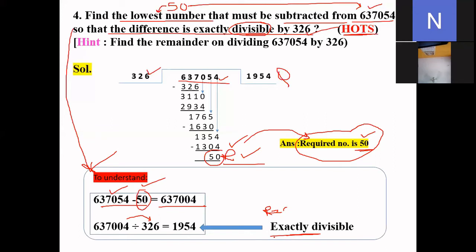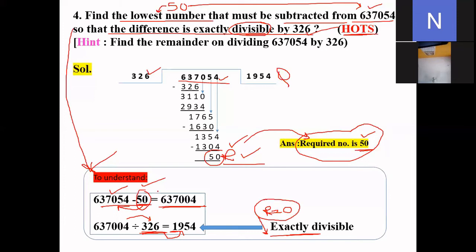For example, if you divide 45 by 9, it is completely divisible because the remainder is 0, since 9 fives are 45. So after subtracting the lowest number from the given number, you will get 637004, and if you divide by 326, you will get 1953 as the quotient, and your remainder will be 0.